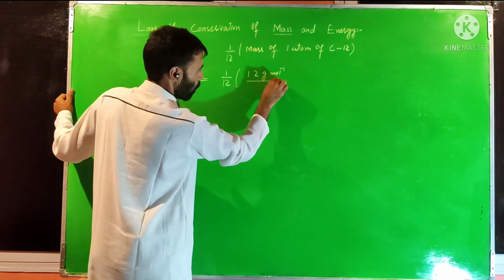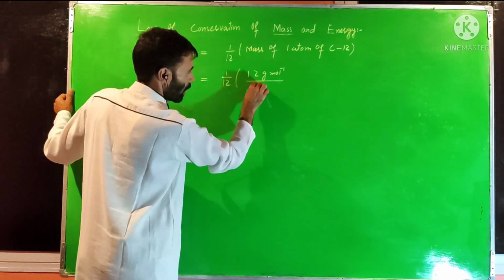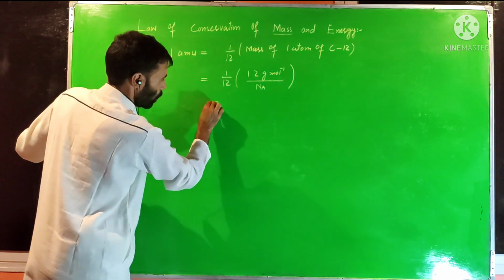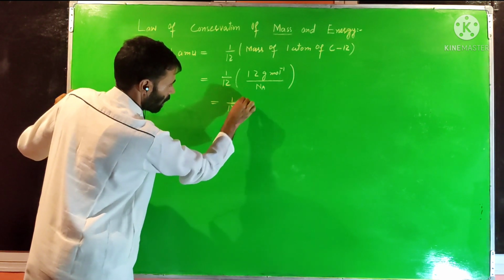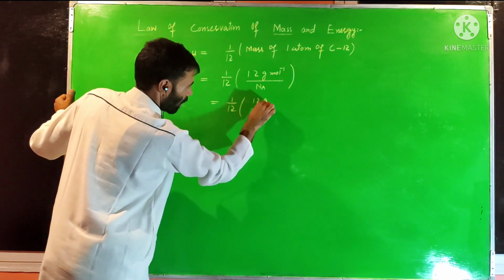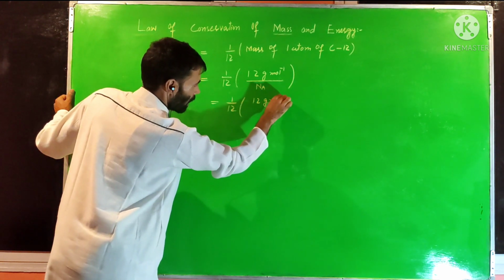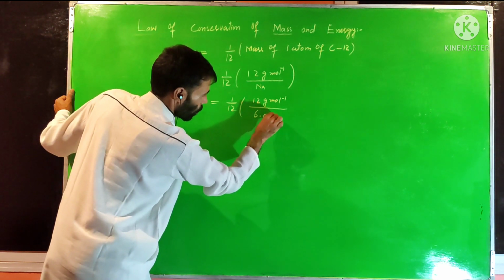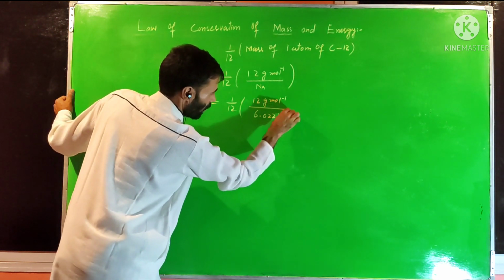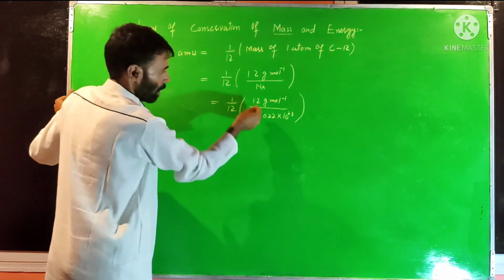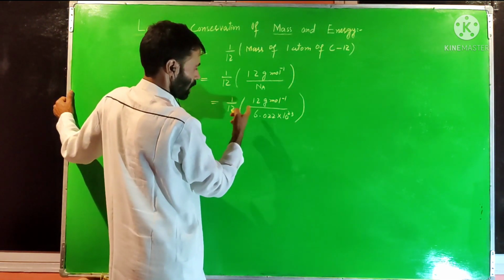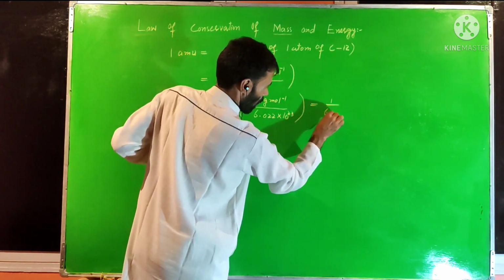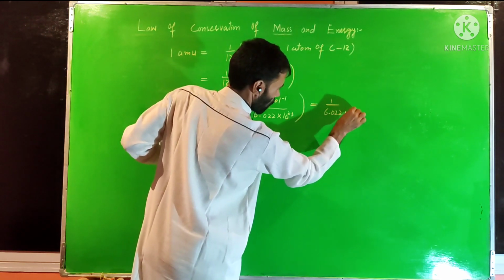After that, we know within 1 mole there are Avogadro number of carbon atoms. Now taking its value, which is equal to 1 by 12, after that I will write here 12 gram per mole. Then the number of atoms per mole, Na, is equal to 6.022 into 10 raised to power 23. Now 12 and 12 cancel each other. After that, there is 1 by this term, 6.022 into 10 raised to power 23.